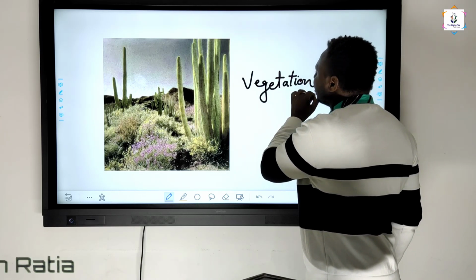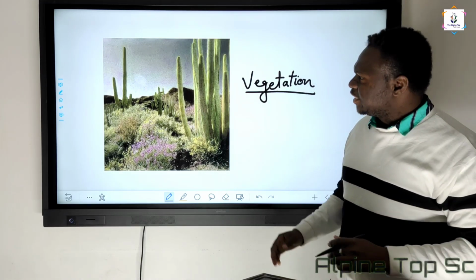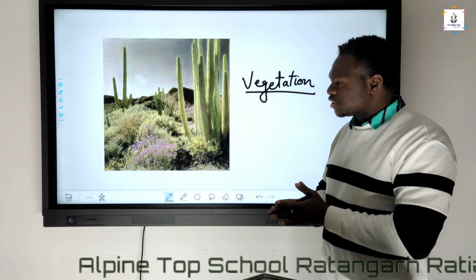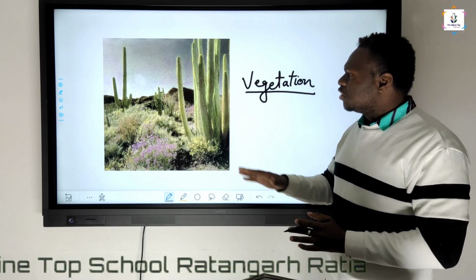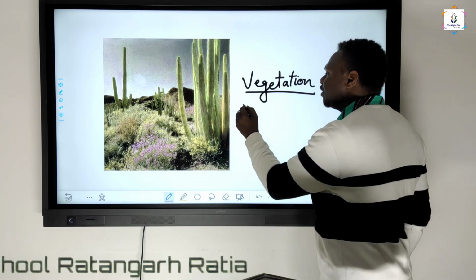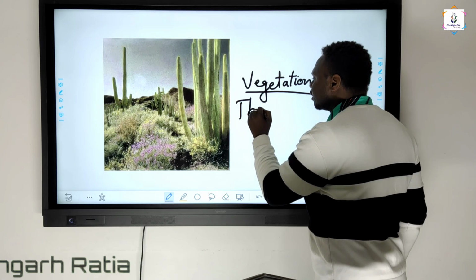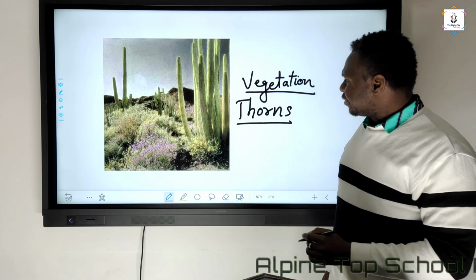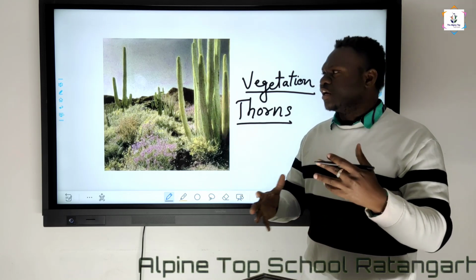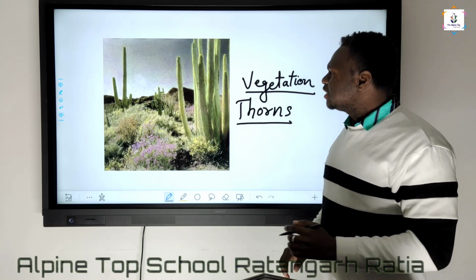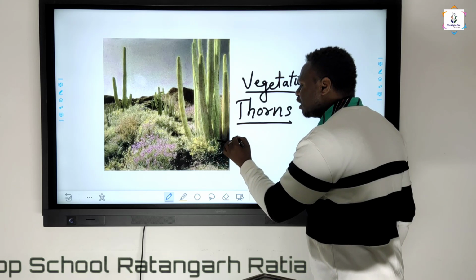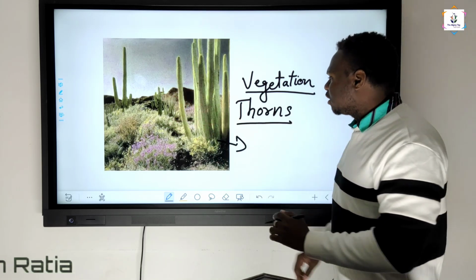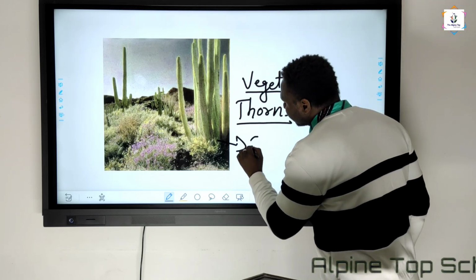Vegetation of desert is somewhat quite different than the other vegetations or the area. Here, the vegetation is a thorny vegetation. Thorns are mostly seen in this particular area. And mainly you can see, one of the famous vegetation of the desert is the cactus.